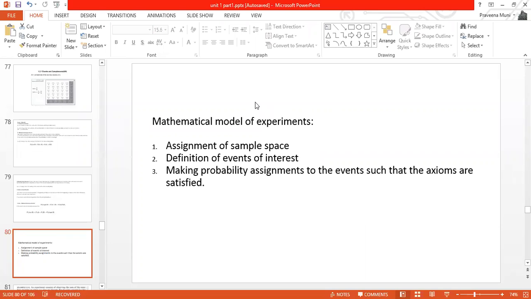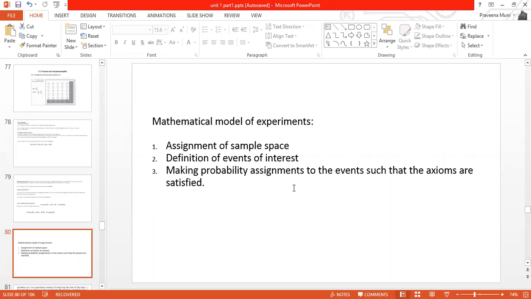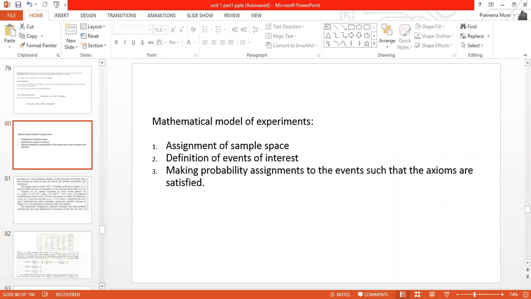If A and B are mutually exclusive, then probability of A union B can be written as probability of A plus probability of B. So these are the three axioms. Whenever we are assigning probability to any event, we have to see that the probability we are assigning should satisfy the axioms.